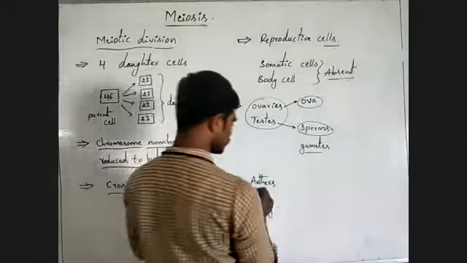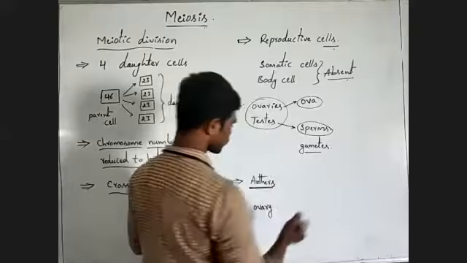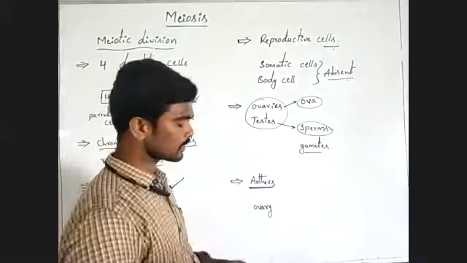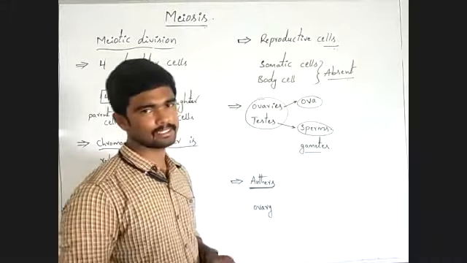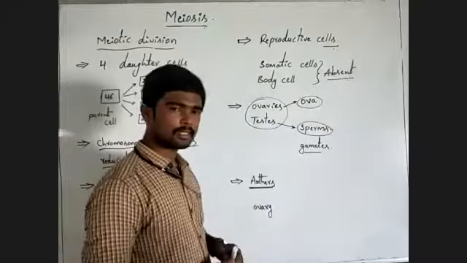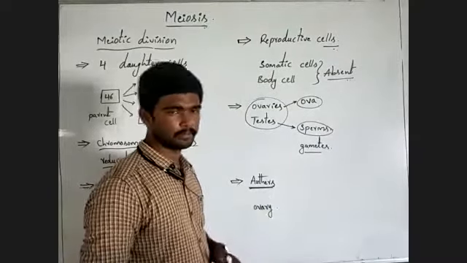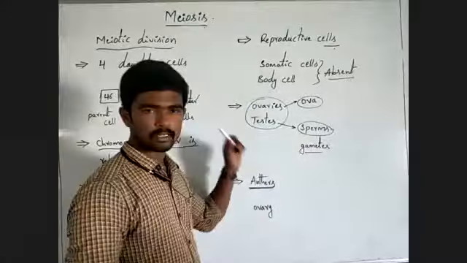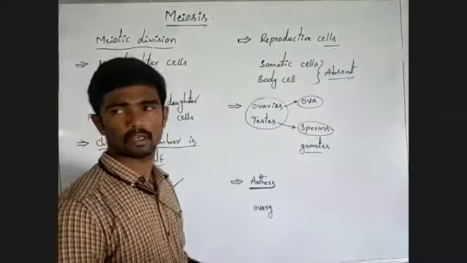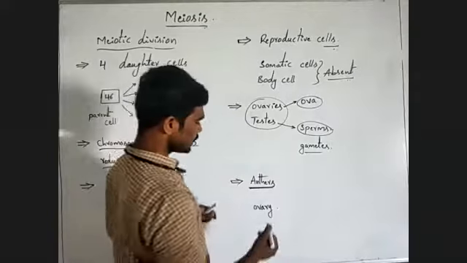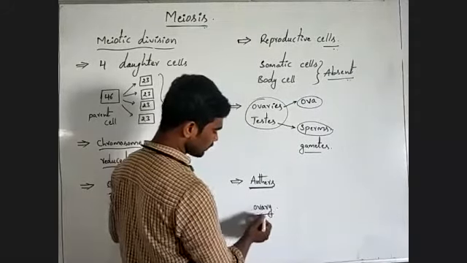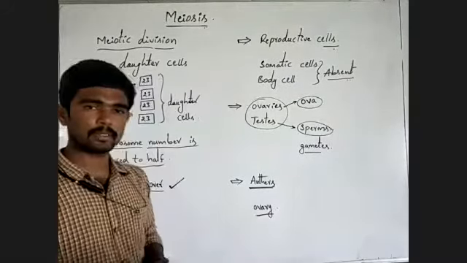In the anther, 4 mother cells or pollen mother cells are present. Pollen mother cells are involved in meiosis or meiotic division. Next, the ovary. Inside the ovary, ovules are present.